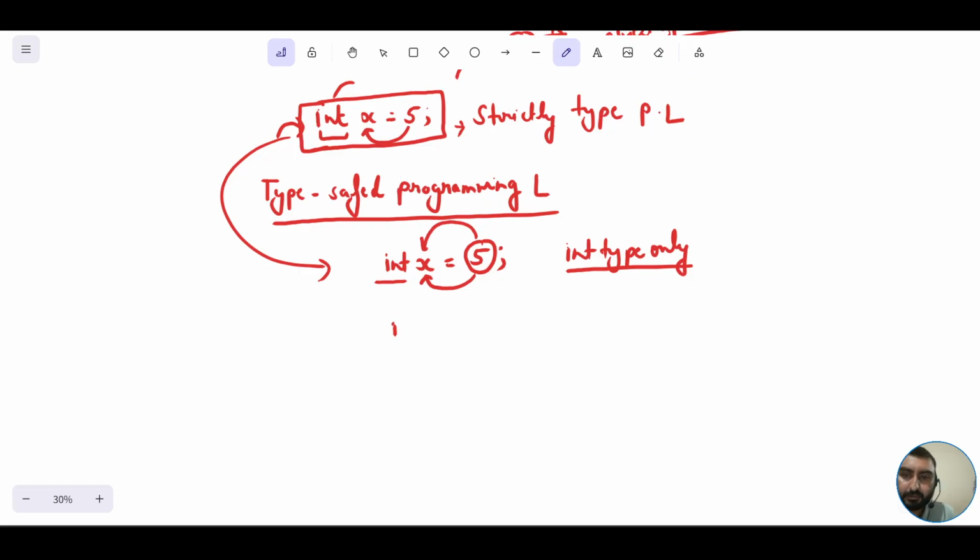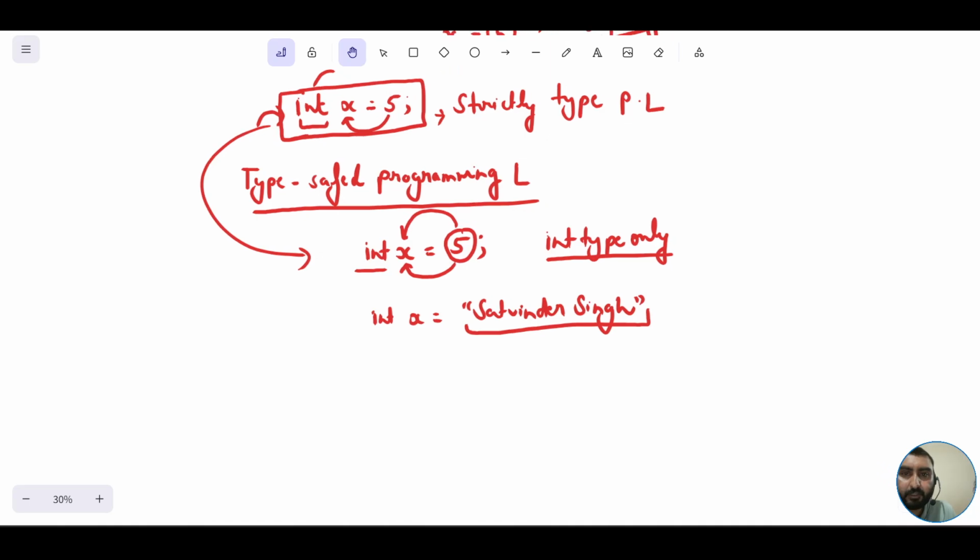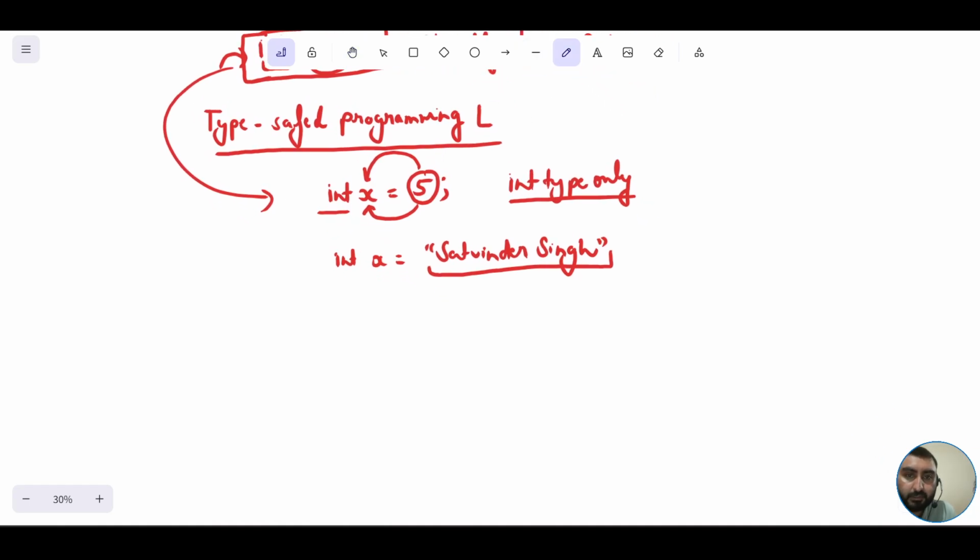For example, suppose int x is equal to, say, Satvinder Singh. The type for this particular literal is not int, it is something else. We will be discussing what exactly the type for this is in the sessions ahead, not here. I don't want to complicate things again.